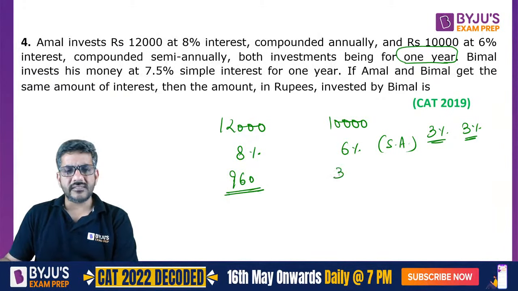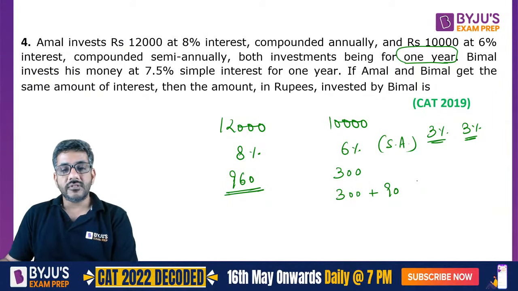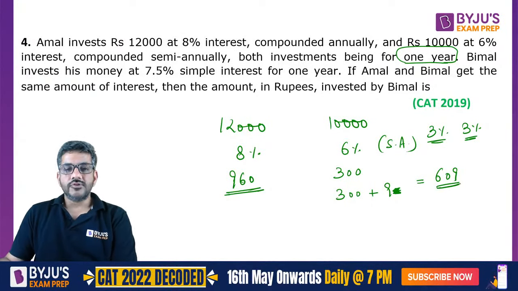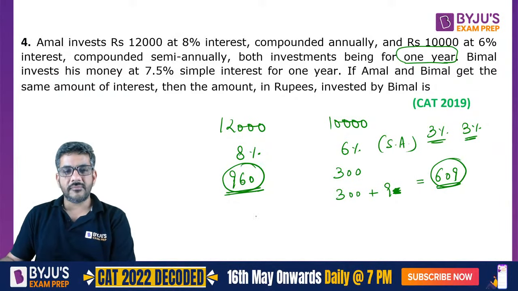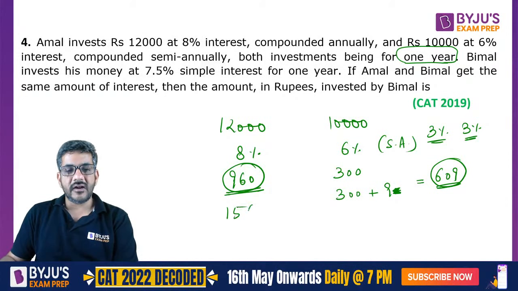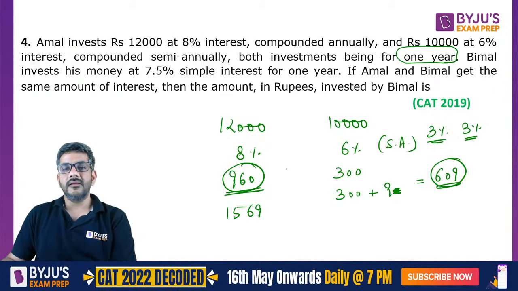10,000 ka 3% is 300. And then again in the next 6 months, it is 300 plus 300 ka 3% is equal to 9. So the total, 9 rupees. The total interest that you are getting from here is 609. So Amal's total interest is 960 from the first one, 609 from the second one, which is 1569 rupees. His total interest is 1569.